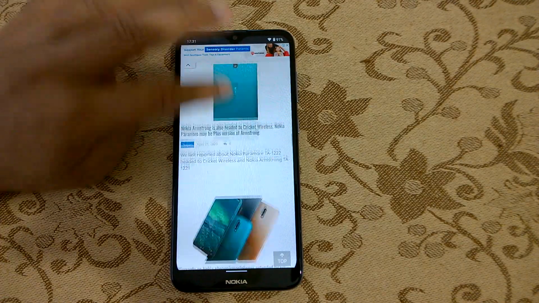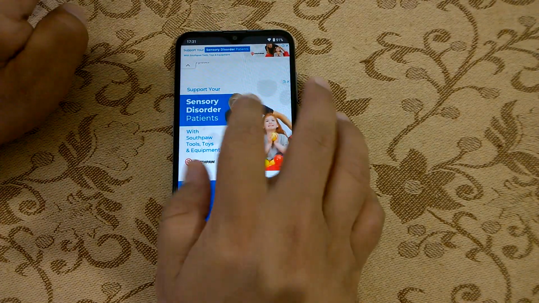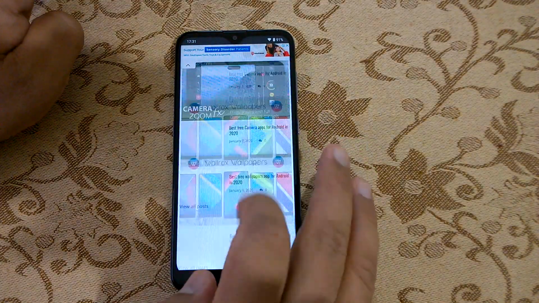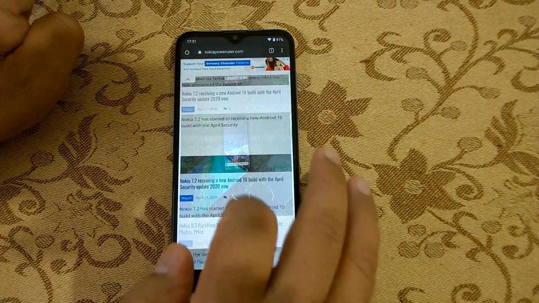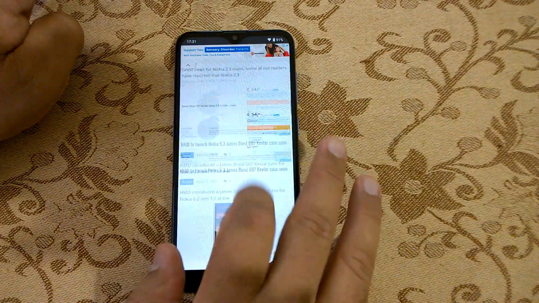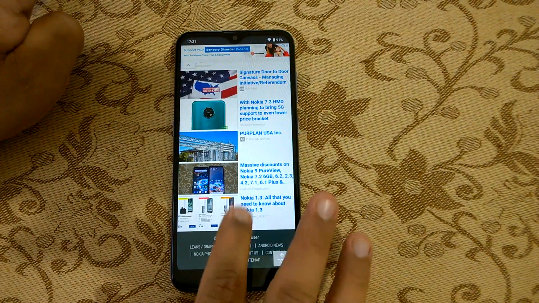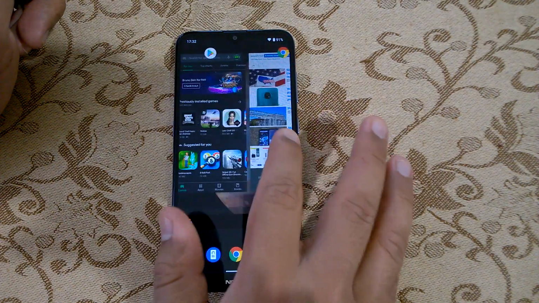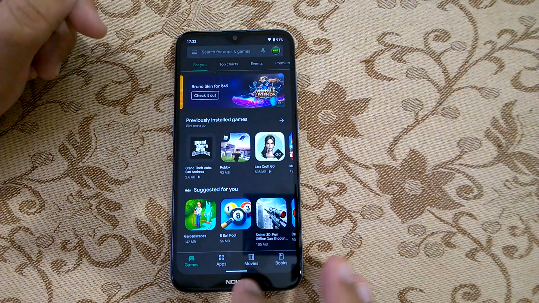Browsing seems to be fast, and you can see the scrolling works fine. Nokia 2.3 is obviously not a mid-ranger or a high-end smartphone, but at least I can see that the things we really care about, like browsing, working with many apps, etc., all work fine as far as I can see.